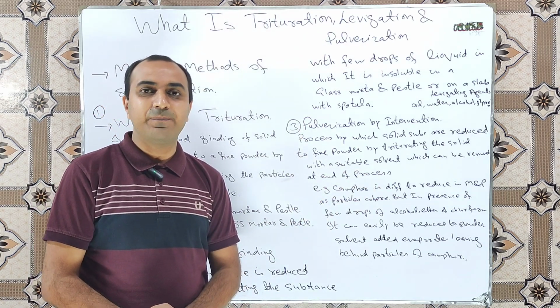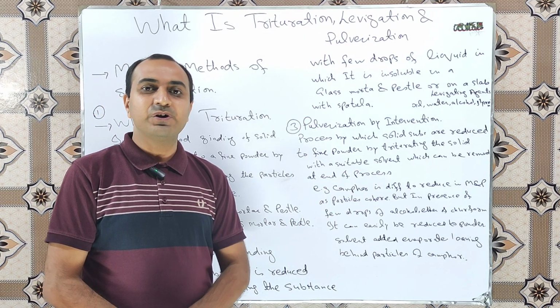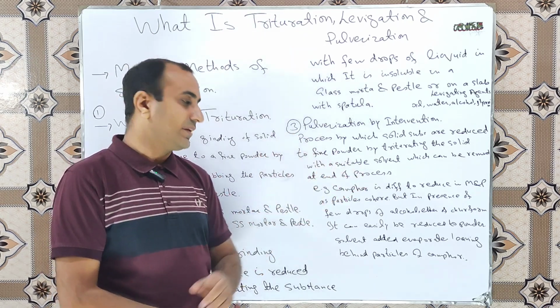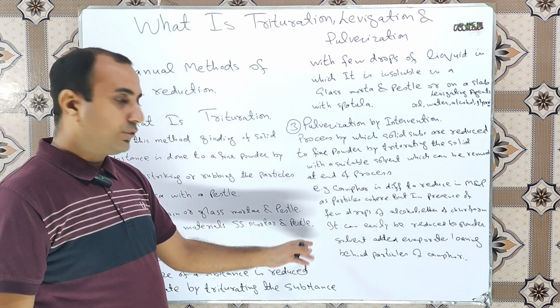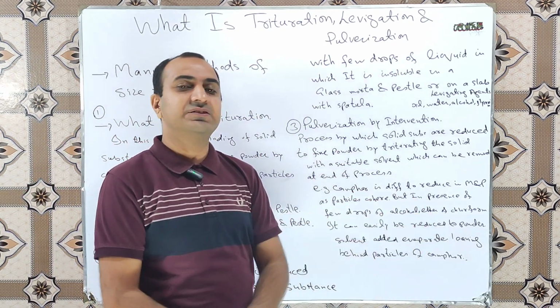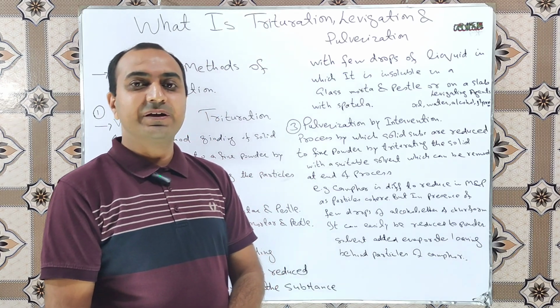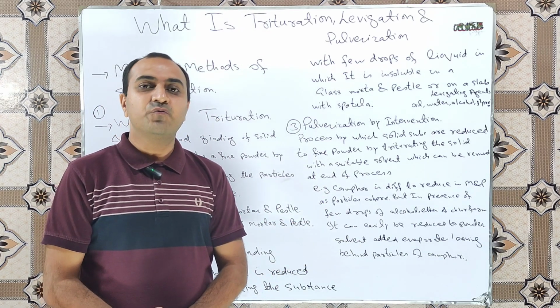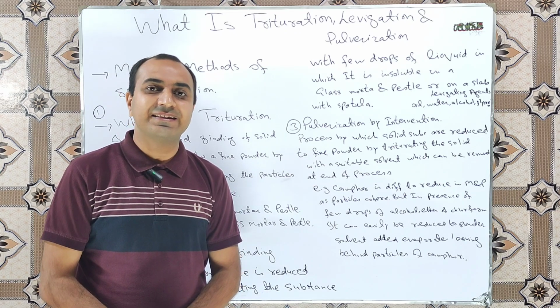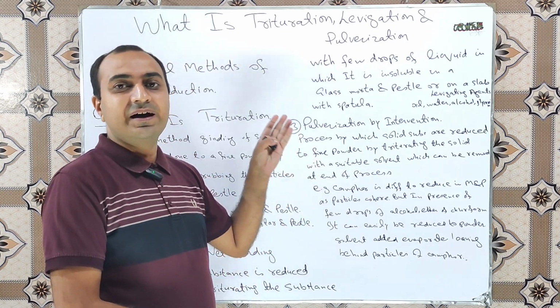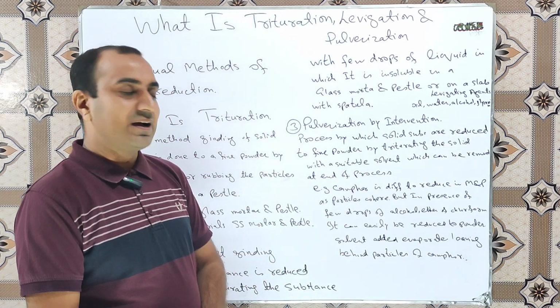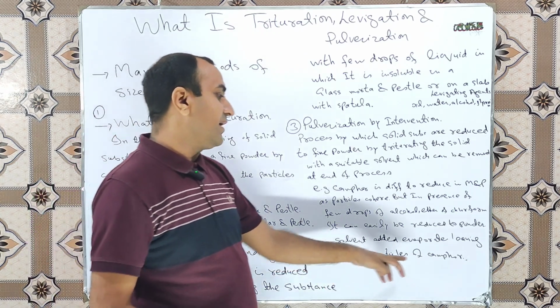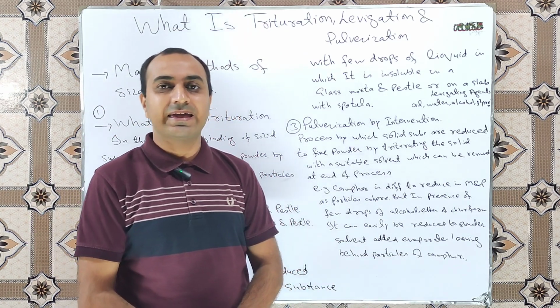But when we do this grinding process in the presence of a few drops of alcohol, ether or chloroform, it becomes easy to convert the camphor into fine particles, and at the end of the process the solvent added is evaporated, leaving behind particles of the camphor.